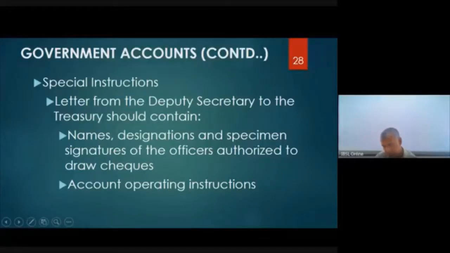Account operating means either to deposit money or pay money. Depositing money, any person can go and do it. But if the money in the account is to be withdrawn, right, it must be with proper instructions. Those are called account operating instructions.